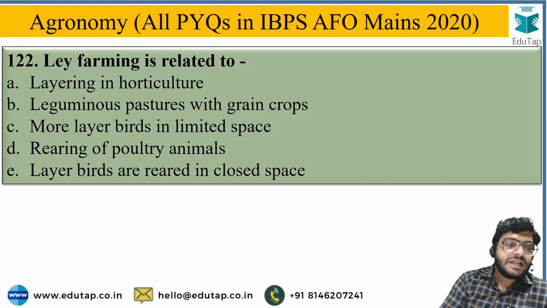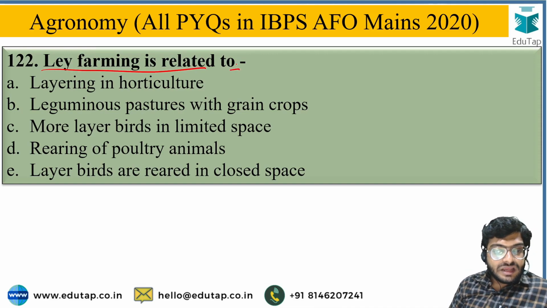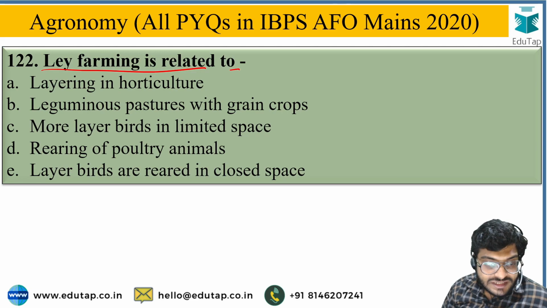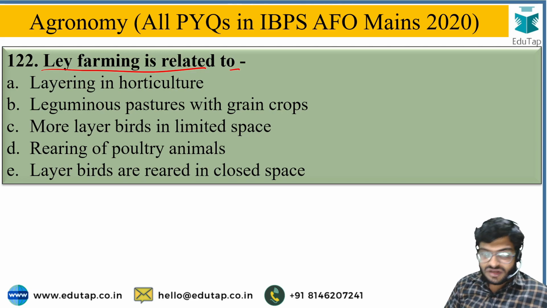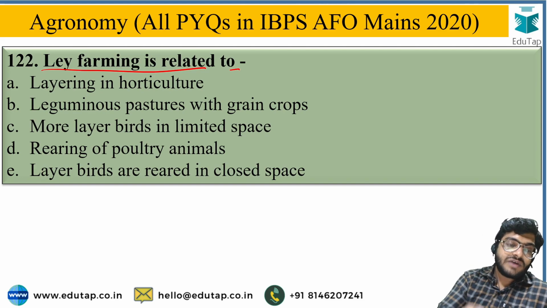Next question is, lay farming is related to... The options are layering in horticulture, leguminous pasture with grain crops, more layered birds in a limited space, rearing of poultry animals, or layering of birds reared in closed space. You have to identify the most correct option from these five options.